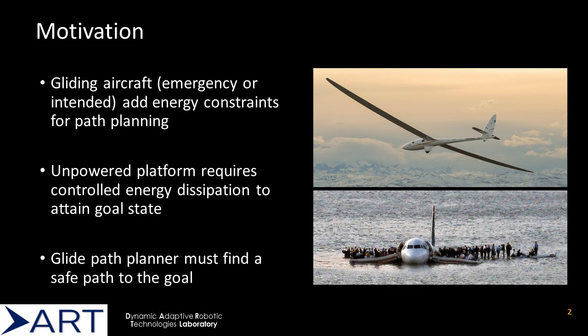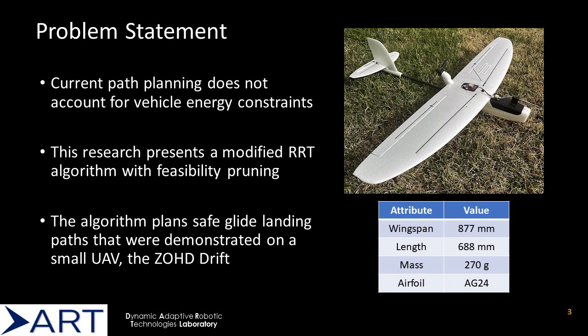a landing site. Current path planning techniques do not account for the severe restriction in range and energy dissipation for gliding aircraft. Closed-loop prediction allows for an estimate of the remaining energy that can be used as an advanced heuristic for path planning. This research presents a modified version of a rapidly exploring random tree algorithm with closed-loop prediction where nodes that can't reach the goal are pruned from the search tree. This algorithm was demonstrated on an experimental unmanned fixed-wing aircraft, the Zod Drift.